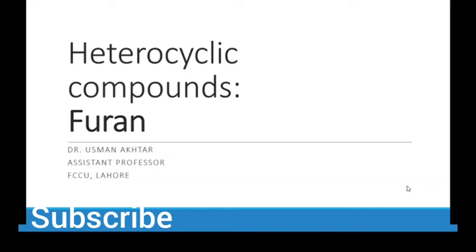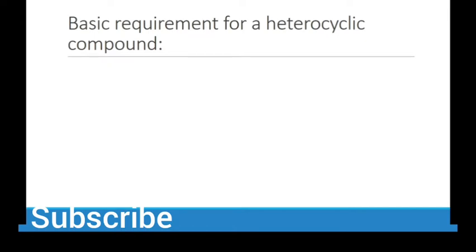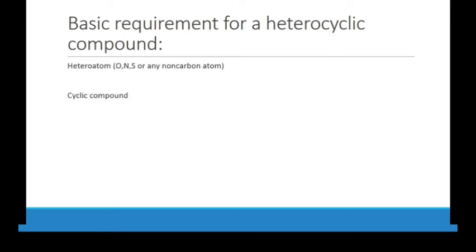Hello students, today we will discuss another heterocyclic compound, which is furan. First of all, we will revise a few things we discussed in our previous lecture. What is the basic requirement of a heterocyclic compound? They must have a heteroatom in the ring and they must contain at least one carbon atom. The heteroatoms are oxygen, nitrogen and sulfur, or any non-carbon atom other than hydrogen.